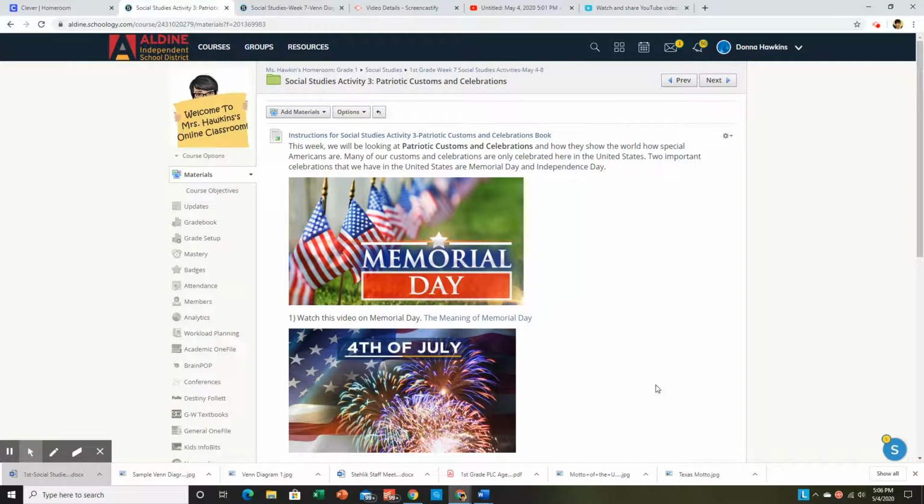This week we'll be looking at patriotic customs and celebrations and how they show the world how special Americans are. Many of our customs and celebrations are only celebrated here in the United States. Two important celebrations that we have in the United States are Memorial Day and Independence Day.